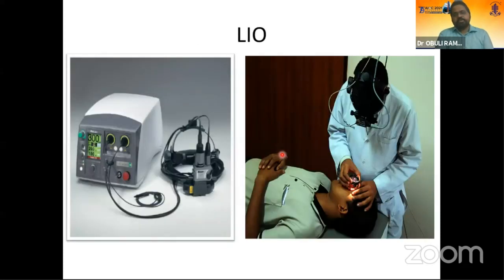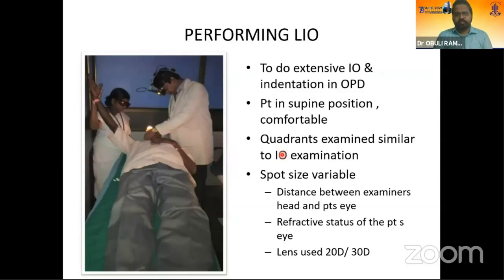Now coming on to LIO, as a beginner, the most dreaded thing everyone will feel is LIO, because it needs the doctor to balance multiple things like the LIO on your head, the 20D, and the patient's position. So the most important thing to do before you do LIO is to do extensive indirect ophthalmoscopy and indentation in OPD, and first make yourself accustomed to seeing the ora and to indent all quadrants before you start doing LIO. Because if you directly do LIO, then it will become all the more difficult to first focus the lens, laser rays, and to indent. So first you practice indentation in the OPD.